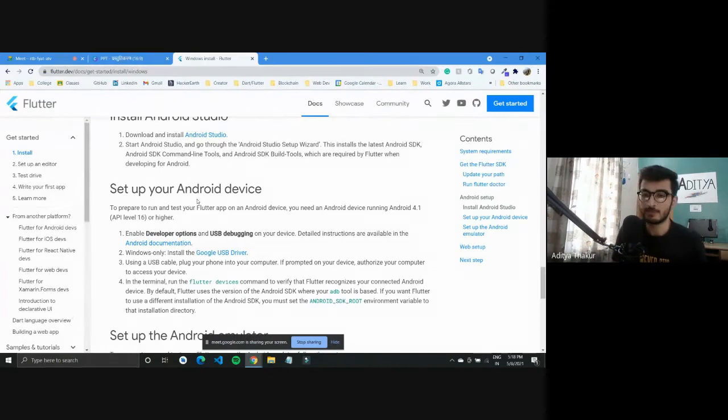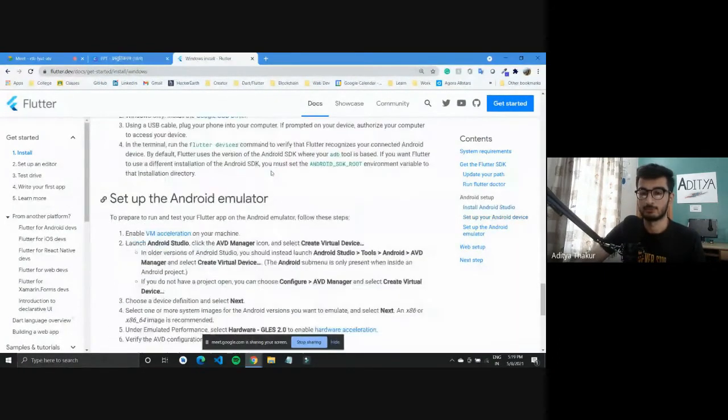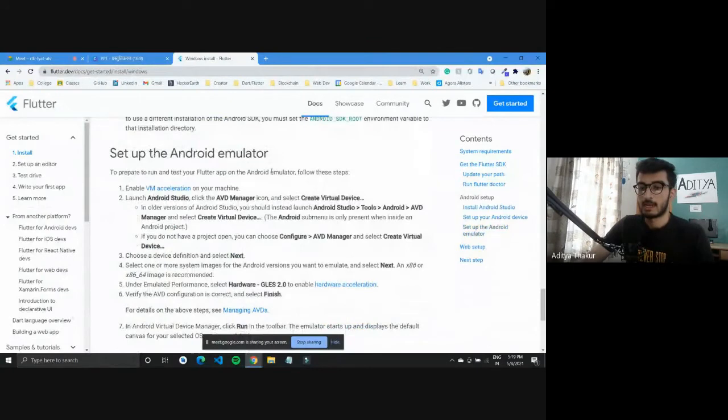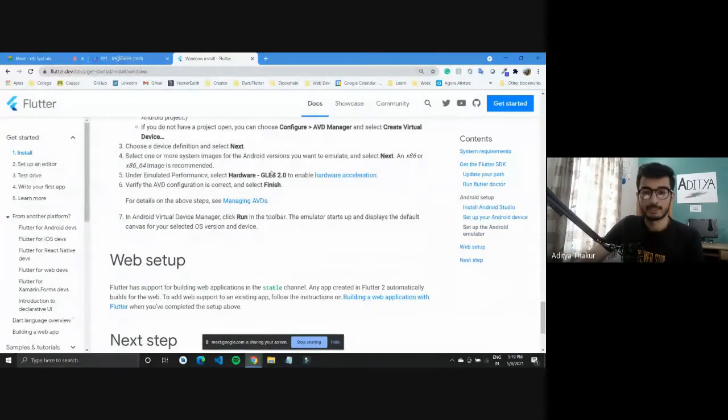And if you have been working with web, as in you have worked with HTML, CSS in the past, and you know how to use Visual Studio Code, then you can go for Visual Studio Code for your IDE setup. You'll have to install some plugins, and Flutter would be ready to go on your already existing Visual Studio. So that is up to you. You can choose your IDE and set up Flutter.